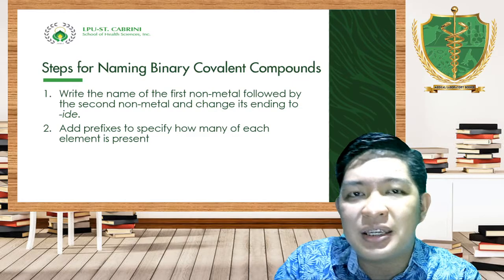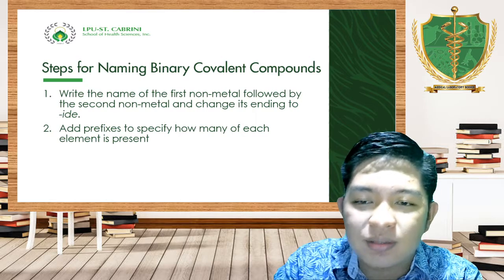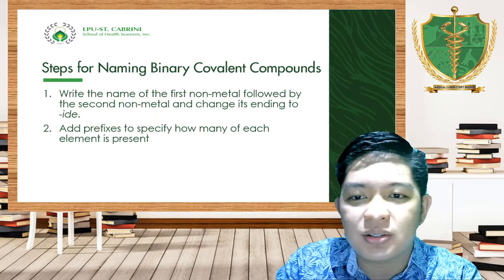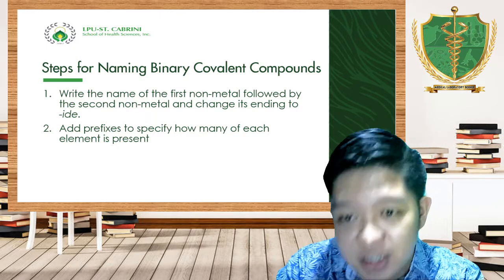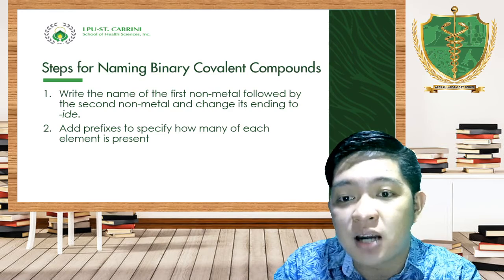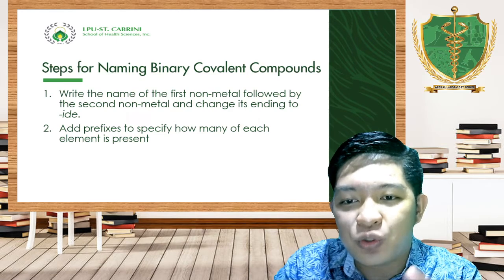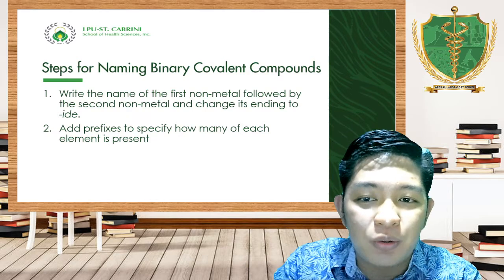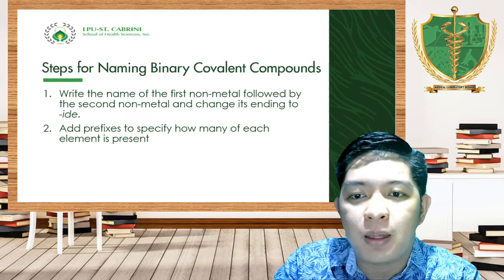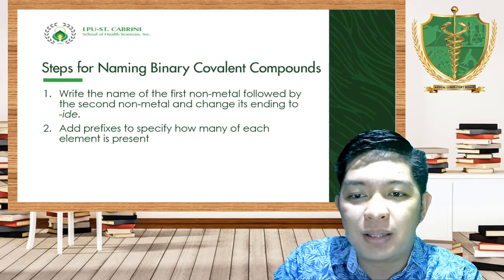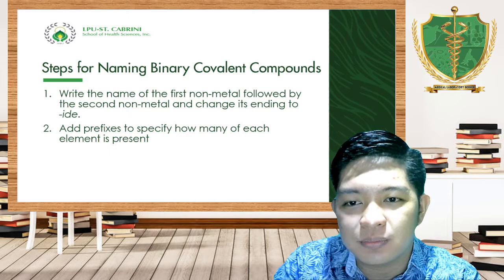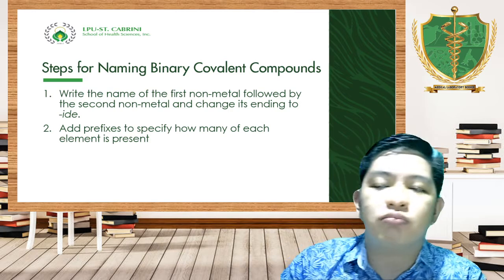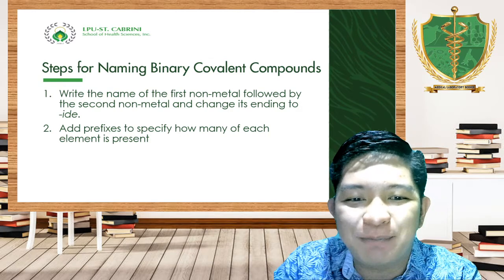Kanina, may nagbibigay, may naglo-lose, at may yung isa, nag-gain. In covalent bonds, in covalent compounds, they share. Tama na yan. They share the electrons to one another so that they will be stable. In ionic, metals give. Metals donate. Metals lose. In order for someone to win. In covalent, they share. Okay?